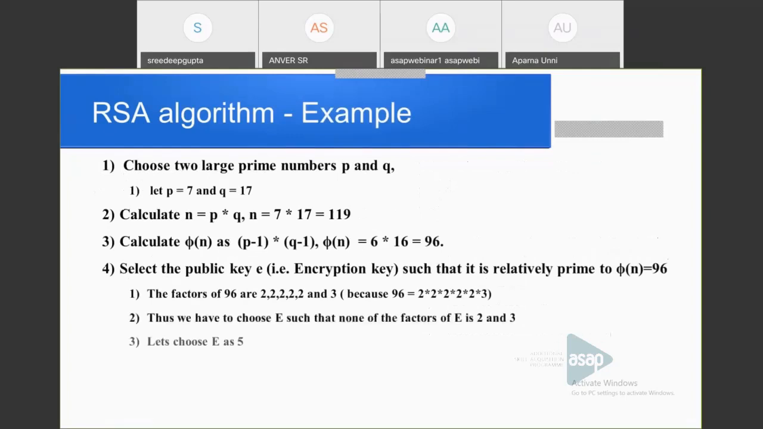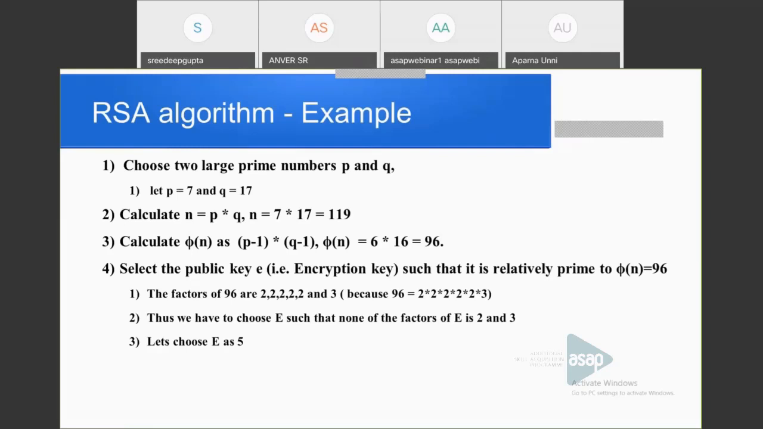Step 1. Choose two large prime numbers P and Q. For easy computation, we are choosing small primes, but in the actual RSA algorithm, the size of P and Q should be at least 154 decimal digits. So here P is equal to 7, that is a prime number, and Q is equal to 17, another prime number. Calculate n equal to P into Q. So n is equal to 7 into 17, that is 119. Calculate phi of n as P minus 1 into Q minus 1, that is 6 into 16, 96.